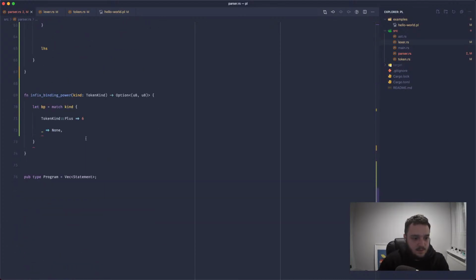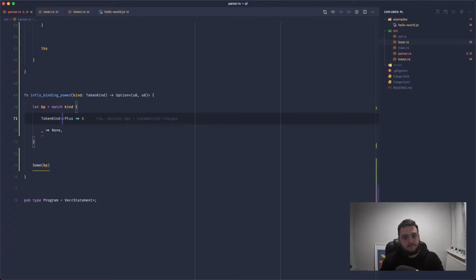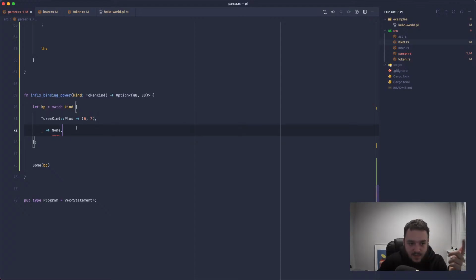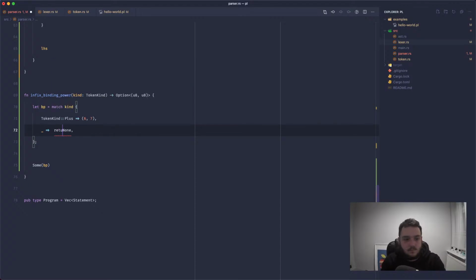And I'm jumping about all over the place. And we'll return some binding power. And here we can say 6 and 7. So the right hand side has a greater binding power than the left hand side, which means that the right hand side should be evaluated first. Yeah, I think that's right. We need to return that. We don't need to assign it to BP.